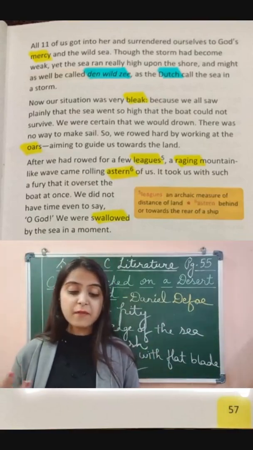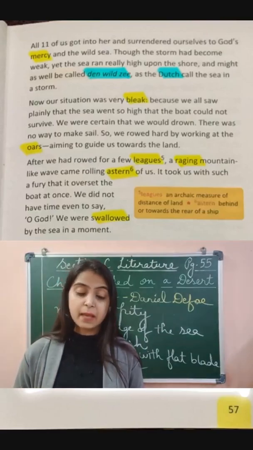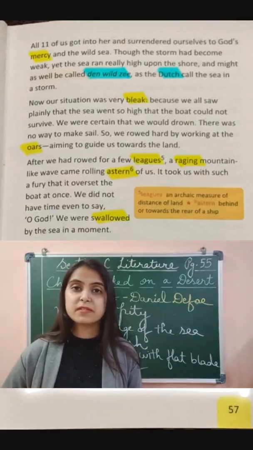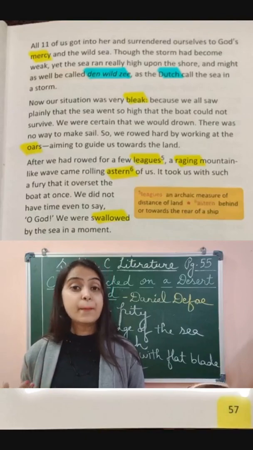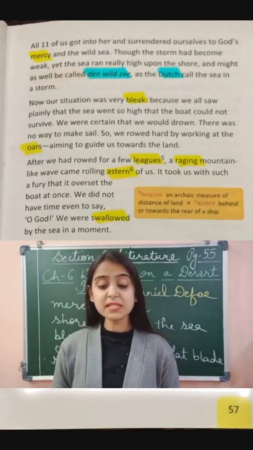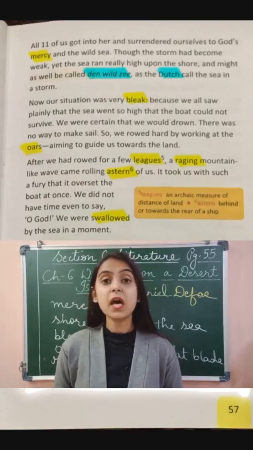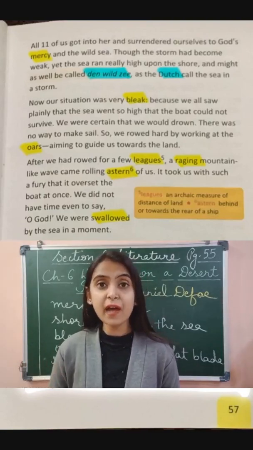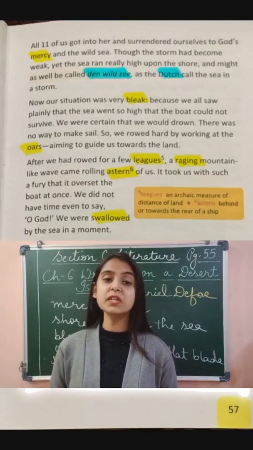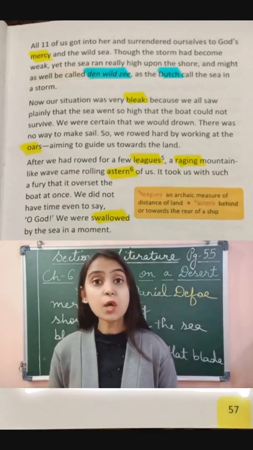So a high wave like a mountain came rolling from behind. "It took us with such fury that it overset the boat at once." The wave that came like an angry mountain was so furious that it overturned the boat.